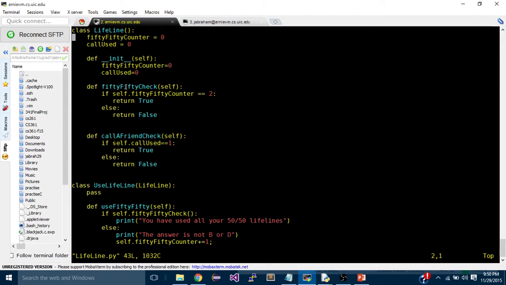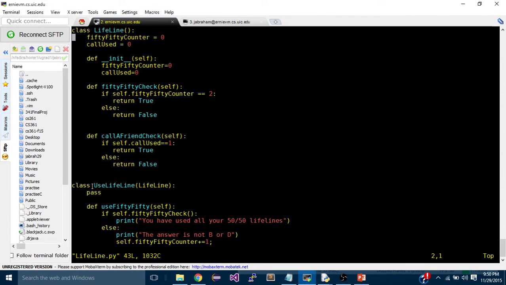One thing I wanted to highlight here is this self keyword. This is always going to be the first parameter in most of your methods for a class, and it's kind of like the keyword this in Java, where it points to this instance of your class. So you'll notice here self is the first parameter here, here, here.